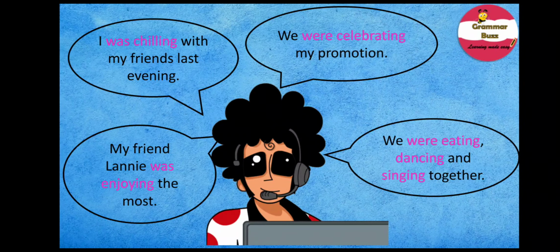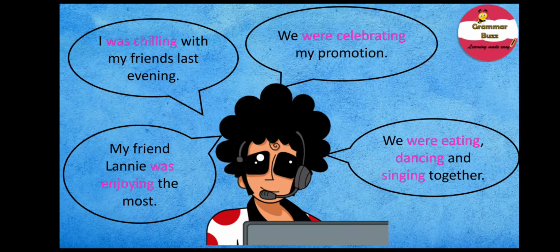So the ing form of the verbs indicates that an action or condition is happening, continuing or going on, and when we add a was or were to them, they are in the past form, right? So hence all these verbs are in their past continuous form. So we can say that the verbs are in the past continuous tense or the past progressive tense.